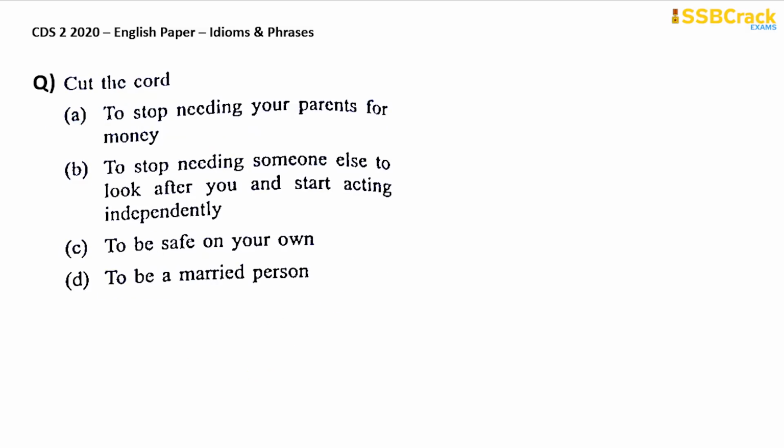The next question, cut the cord. Here the cord stands for the umbilical cord. Umbilical cord is a cord which is connecting the baby, the fetus, with its mother in the womb. So when you cut the cord, that means you are becoming independent of someone, and thus you are living a life of independence or freedom of your own. So cut the cord means to stop needing someone else to look after you and start acting independently.